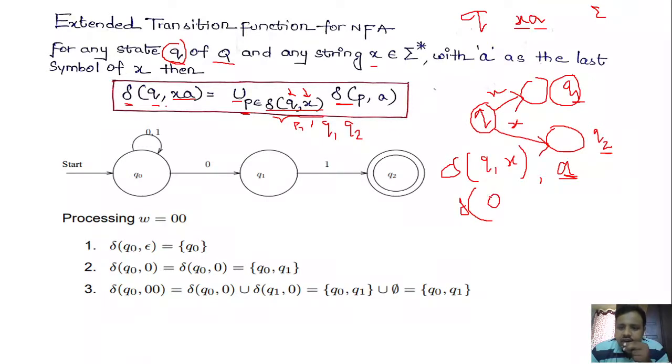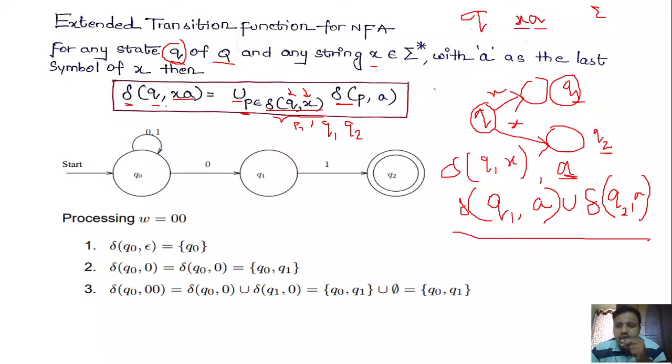So delta of Q1 comma A. Then union, because we are having one more transition from Q on X, that is Q2. On that state also you need to perform the transition on A. So delta of Q2 comma A. That is the thing. This is how we write the extended transition function here.